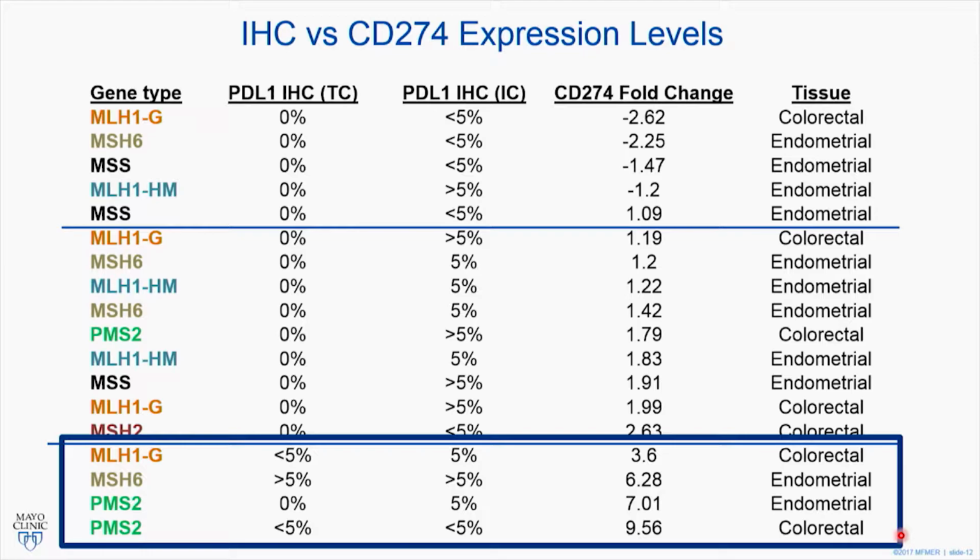But importantly, I bring your attention to our outlier in this group, and this is really important because these are one of the cases that Scott was mentioning earlier. I'm sorry, I lost my arrow, but if you look at the second to last case, the PMS2, what you can see is that there's 0% staining on these tumor cells. So if you were to use just the tumor cell staining, this would be negative, but it's showing a 7-fold increase between tumor and normal of CD274 expression.